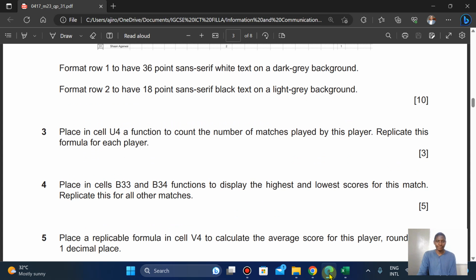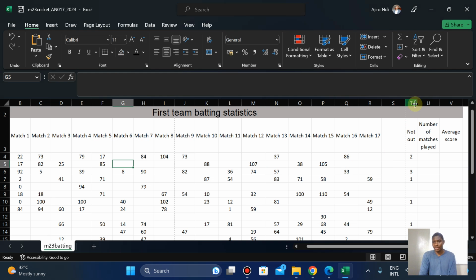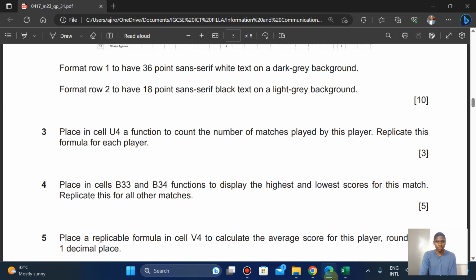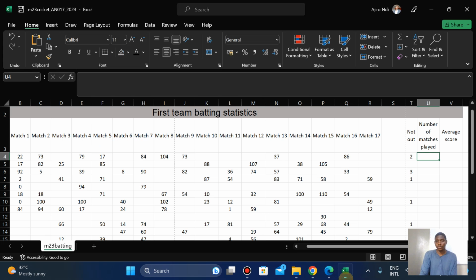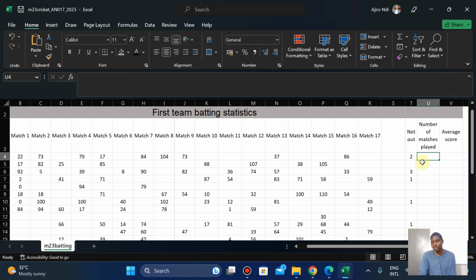Place in cell U4 a function. This is the name box to tell you the cell you're currently on. U4, a function to count the number of matches played by these players. Replicate this formula for each player, right? So we're going to use a count function, not a formula.